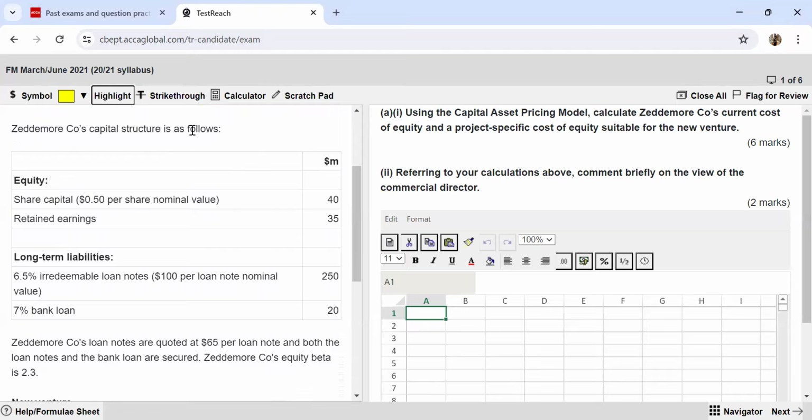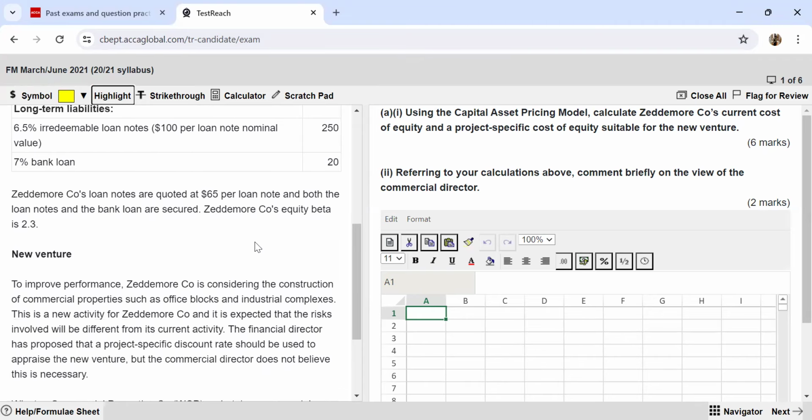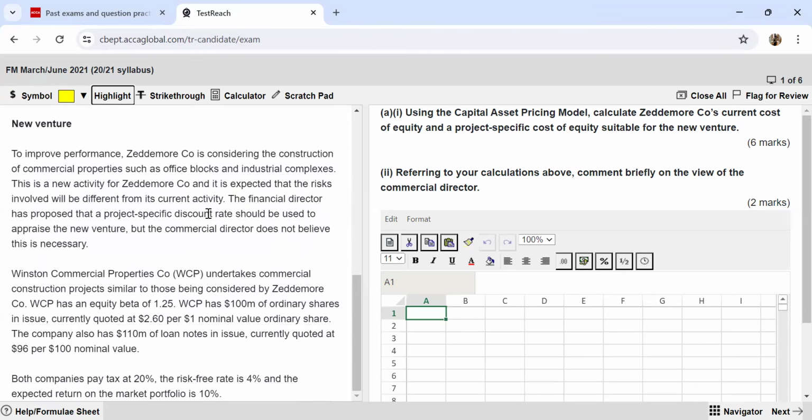So the capital structure is also given to us here. The share capital is $40 million, retained earnings $35 million, and you can see irredeemable loan notes of $250 million and then a $20 million bank loan. So this is what their capital structure looks like. Zeddemore Company's loan notes are quoted at $65 per loan note, and both the loan notes and the bank loan are secured. Zeddemore Company's equity beta is 2.3, and then we have some information regarding the new venture. With regards to the current KE, I have all of the information, and I have read it also. So let us solve part A,